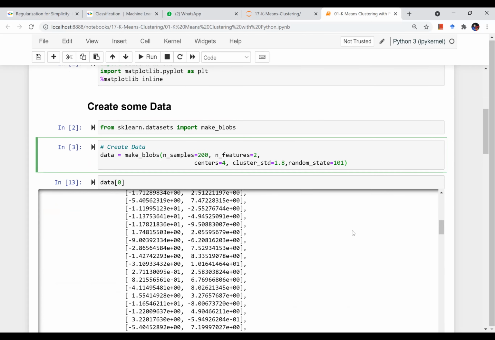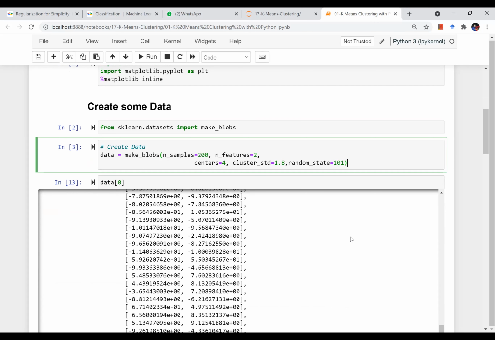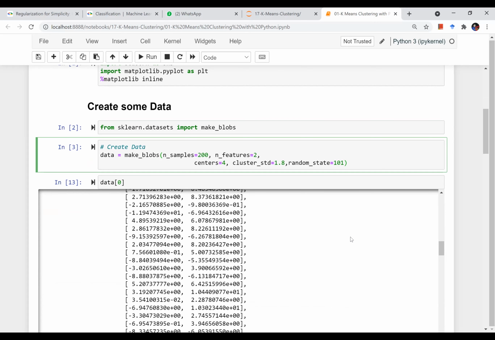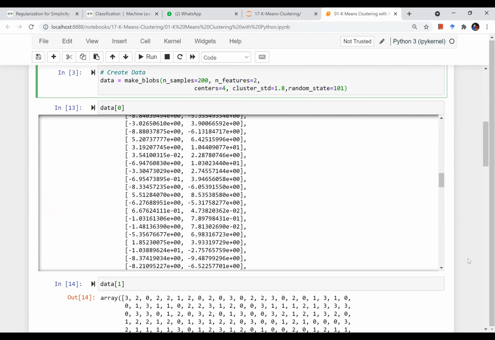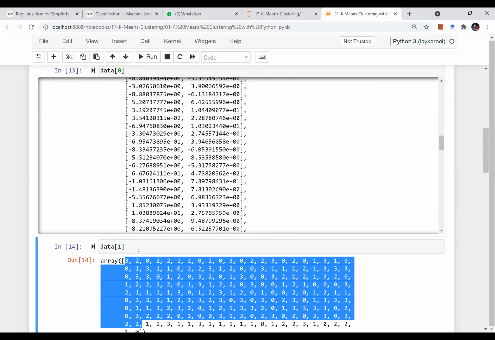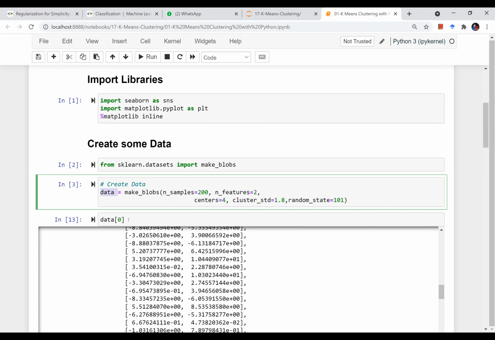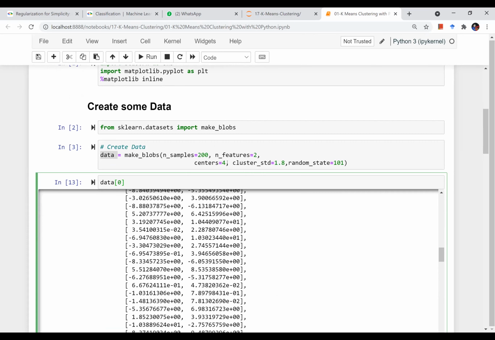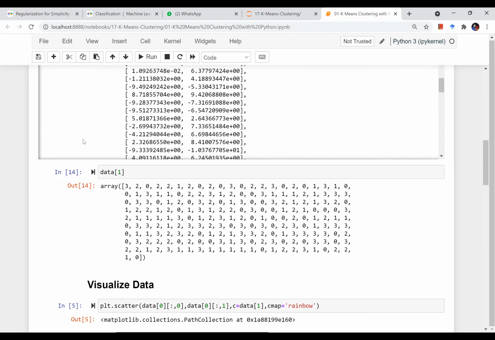So basically it has given me 200 rows of data, and there are 2 columns as you see over here, and they do not make any sense like this. And there is a target column also. So for this particular case, we know in which cluster all of these data points belong, right? So at the 0th index, I have all the data. At index 1, I have the target variables. Target variables means out of the 4 clusters, which cluster each row belongs to, right? So if I check the target variable, the first row belongs to the 3rd cluster, the second row belongs to the 2nd cluster, the third row belongs to the 0th cluster, right?